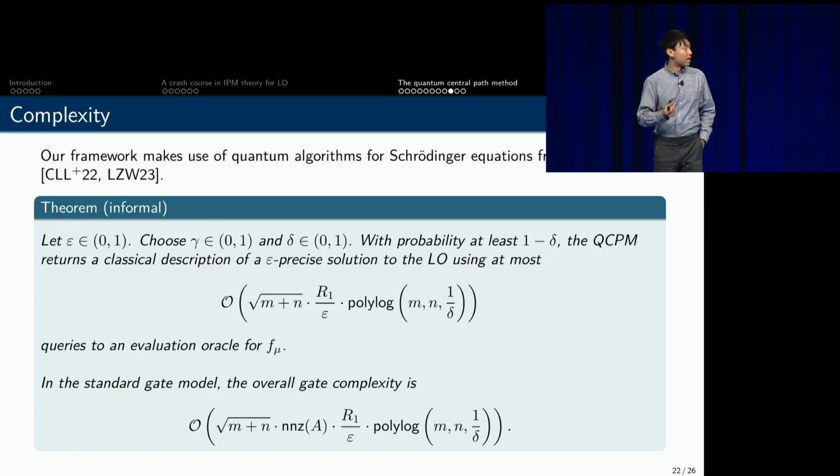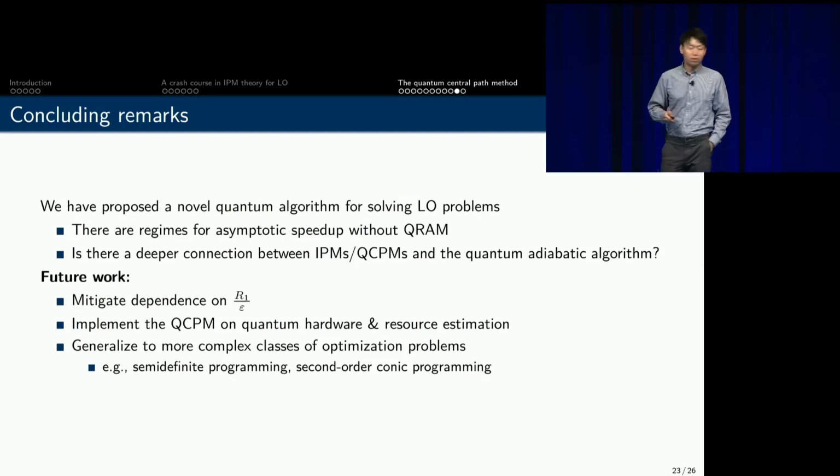And by plugging in the gate complexity for this query function f of mu, which means we pay an extra cost linear in the number of zeros in the matrix A, we get the overall gate complexity of this quantum algorithm. So a few concluding remarks. We propose a new quantum algorithm for linear optimization, where we introduce these ideas using Hamiltonian simulation. And this allows us to solve this problem without explicitly using QRAM or other sophisticated input models.